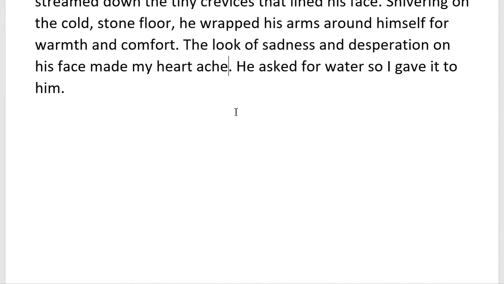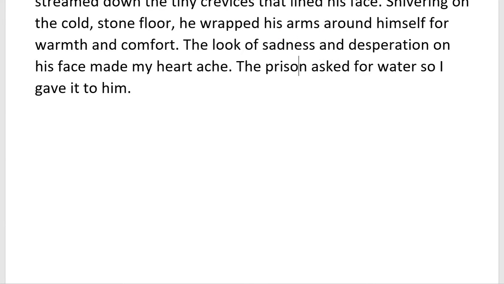He asked for water. Let's have the prisoner asked for water, so I gave it to him. That's not a very good sentence. We can improve that. We can add more description. The prisoner asked for water. What might the prisoner be doing as he asks for water?